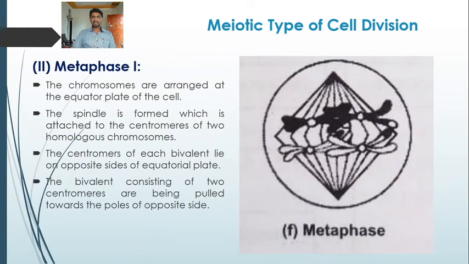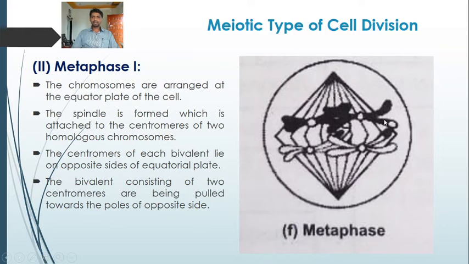Now the cell enters the metaphase. The chromosomes are arranged at the equator plate of the cell, like we saw in mitotic metaphase. This is the characteristic of metaphase, where the chromosomes are arranged at the metaphase plate in the middle of the cell, or at the equator plate of the cell. So here it is the equator. Here we can see the chromosomes.